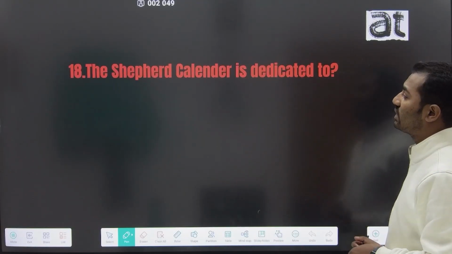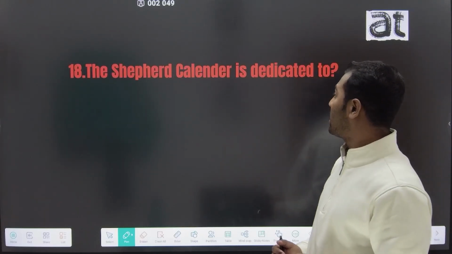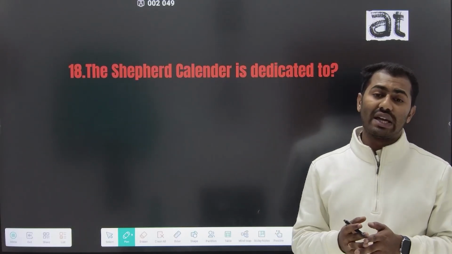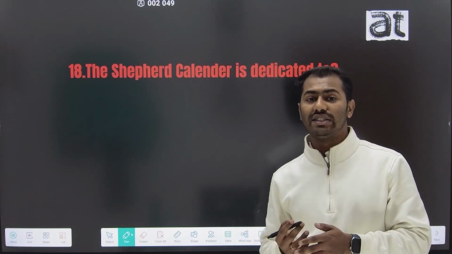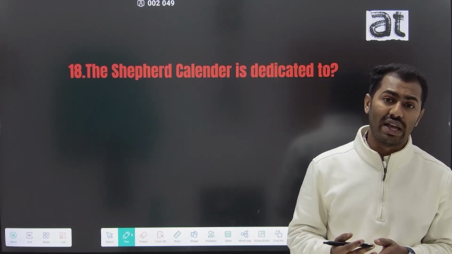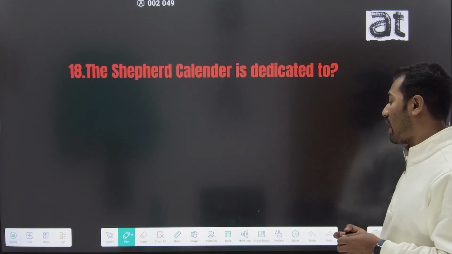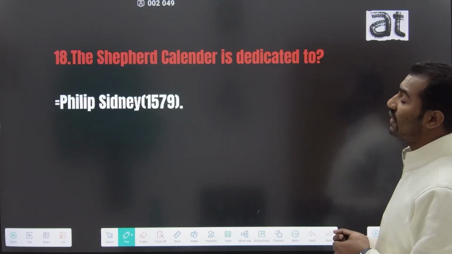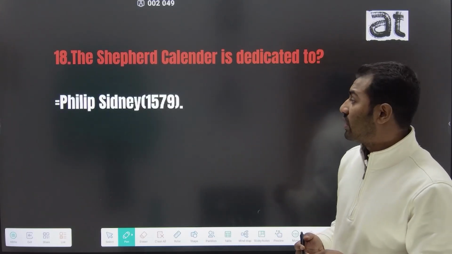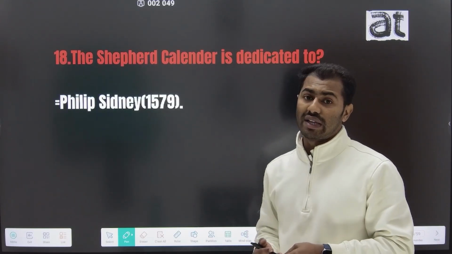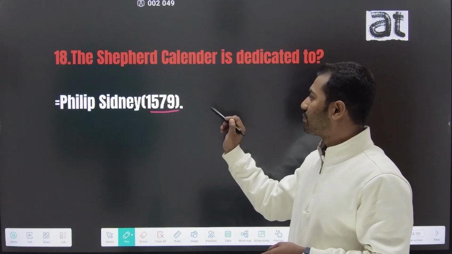And the 18th question is The Shepherd's Calendar is dedicated to whom? The Shepherd's Calendar is a work by the Elizabethan author Edmund Spenser, and this work is dedicated to the ideal Renaissance man Sir Philip Sidney. After the death of Sir Philip Sidney, Edmund Spenser wrote this work and dedicated it to him.